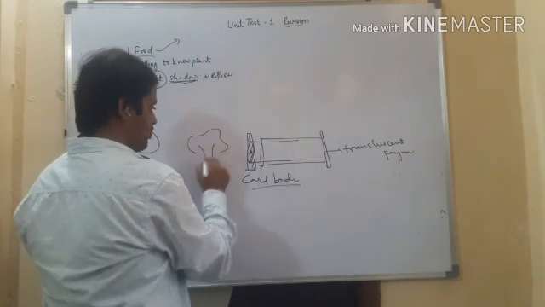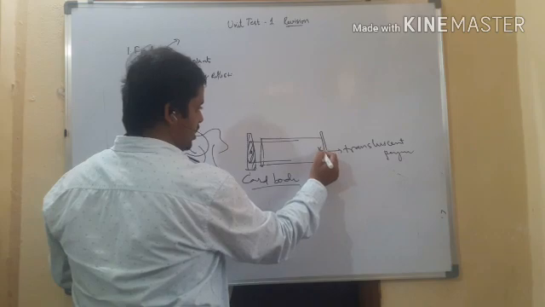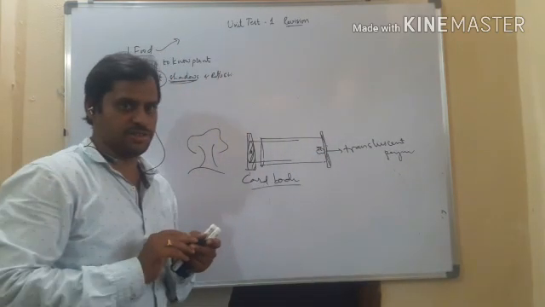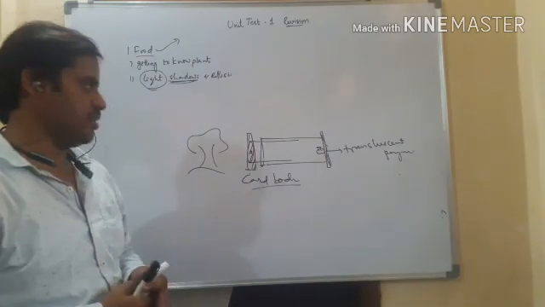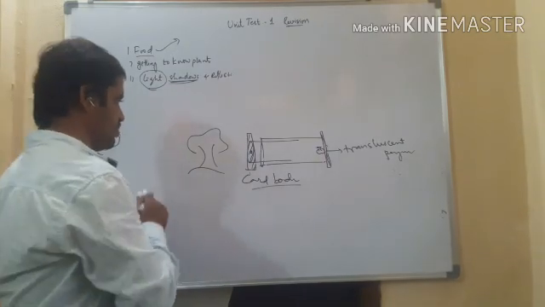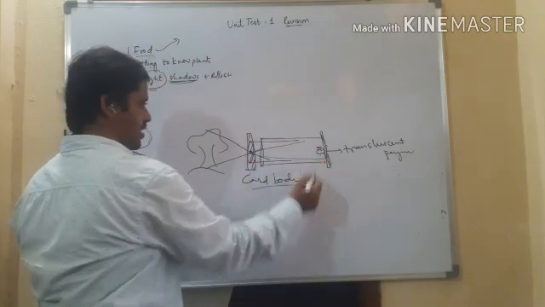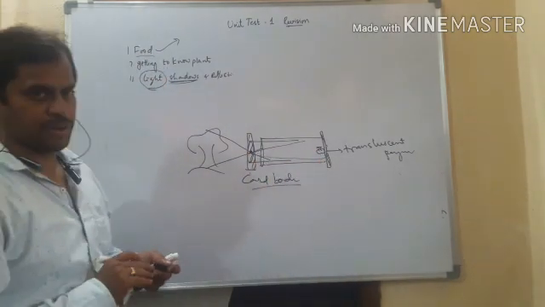Then if you want to see an object, it forms an inverted image on the screen. The translucent paper becomes the screen. This occurs because light rays always travel in a straight line, so they become inverted here, right? So this is about the pinhole camera.